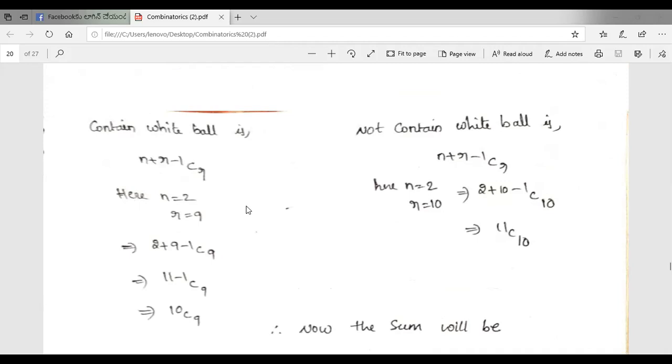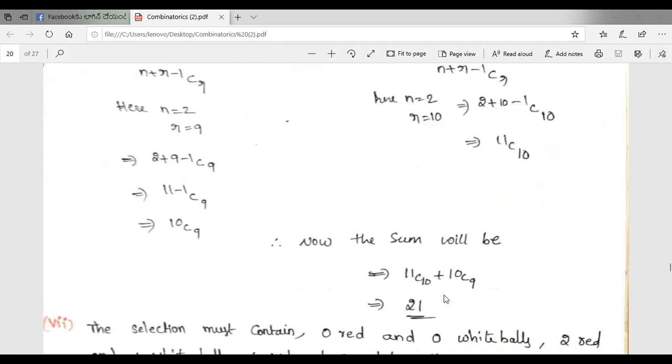So the total selection will be 11C10 plus 10C9, which is equal to 21 ways. Whether the selection does not contain a white ball or contains a white ball, the total selection is completed in 21 ways.